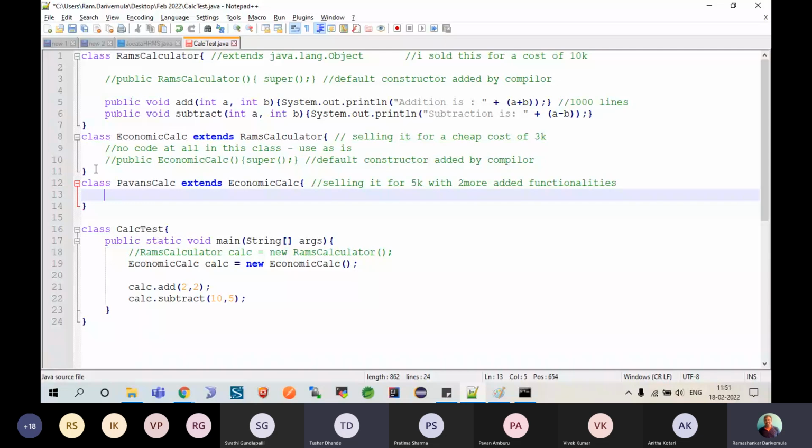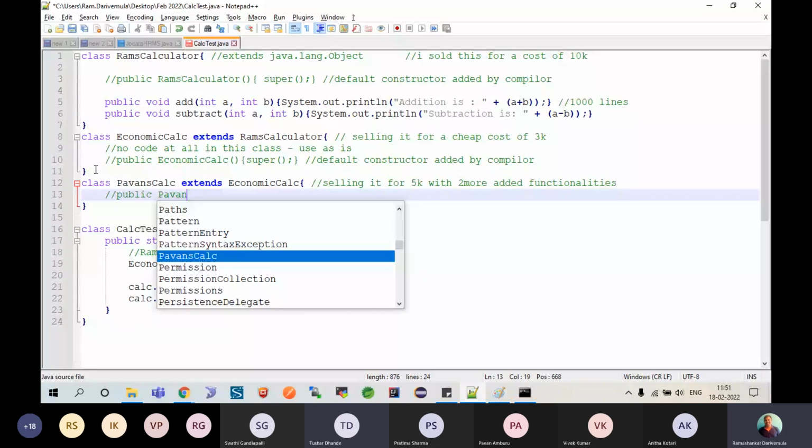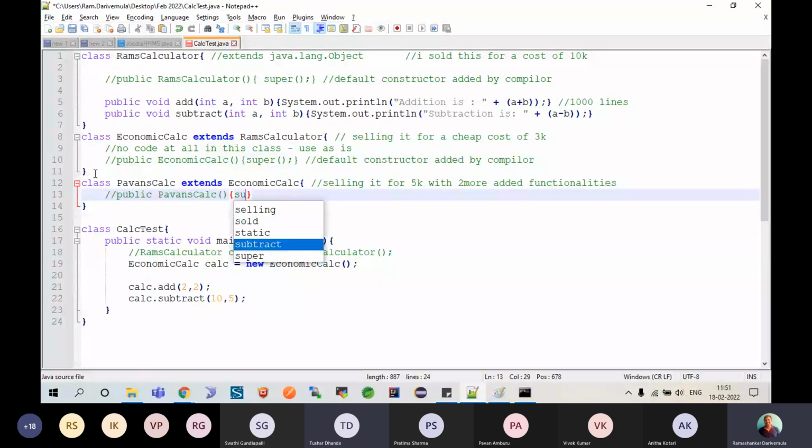So one thing is this guy also will have a public Pawan's calc constructor, which will also happily go and call super. This is the default constructor added by the compiler. After that, he has added 2 more functionalities.